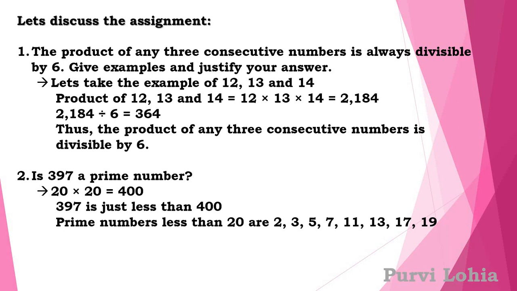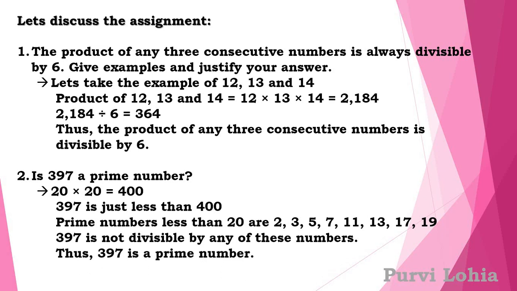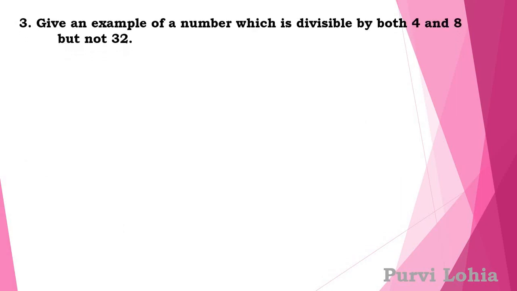So we take all the prime numbers which are less than 20 and we check whether 397 is divisible by any of these prime numbers or not. When we checked, we found that it is not divisible by any of these prime numbers. So 397 is a prime number. Understood? Next, give an example of a number which is divisible by both 4 and 8 but not 32.